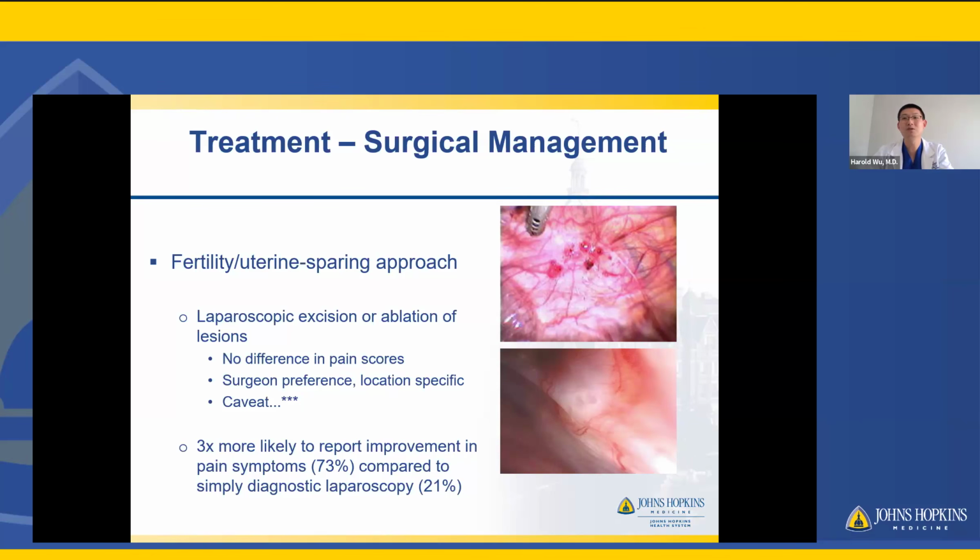And when you burn lesions, you're not really controlling how deep or how wide you're burning things. And so some deeper nodules or deeper lesions could be missed or untreated. In general, based on our many studies, patients are 3 times more likely to report improvement in pain symptoms if you actually do surgery with a surgeon who's comfortable with excising and treating endometriosis rather than just having a look and confirming whether or not it's there.